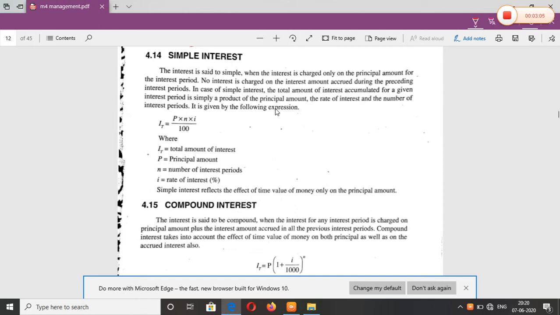The interest applicable only on the principal amount is called simple interest, or sarala baddi.